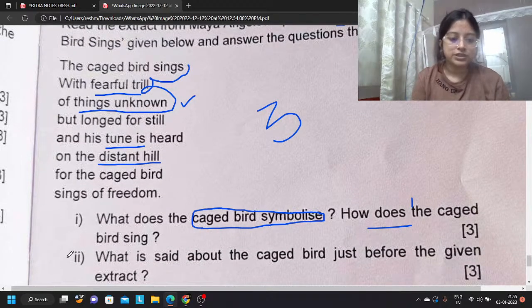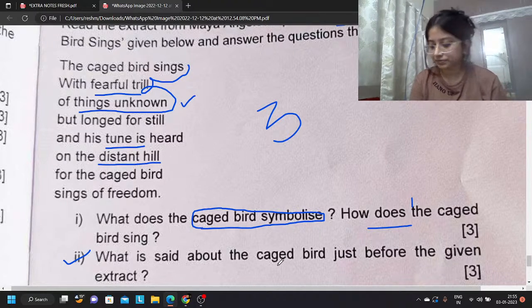Let's move to the second question. What is said about the caged bird just before the given extract?